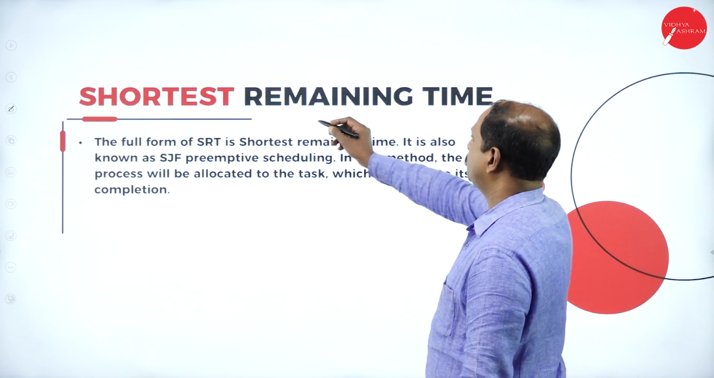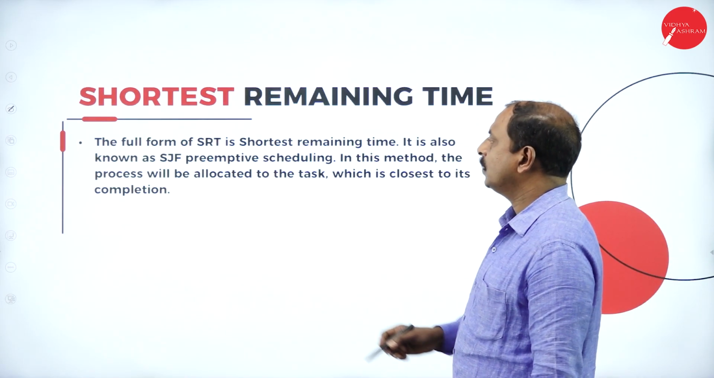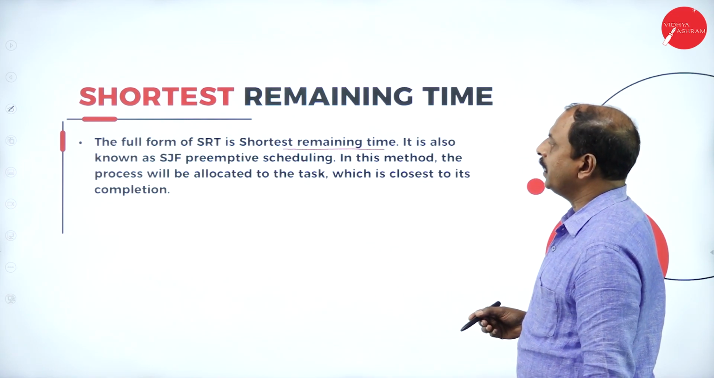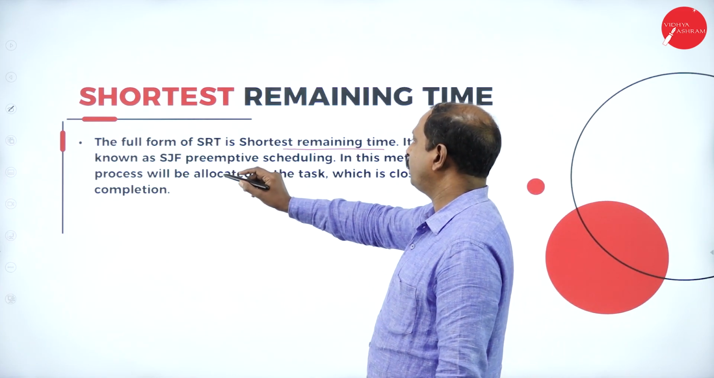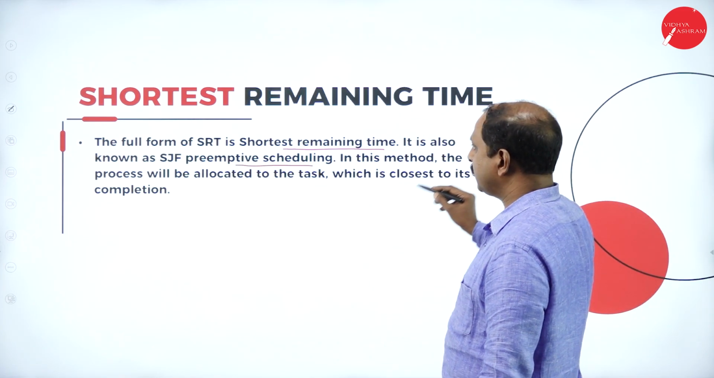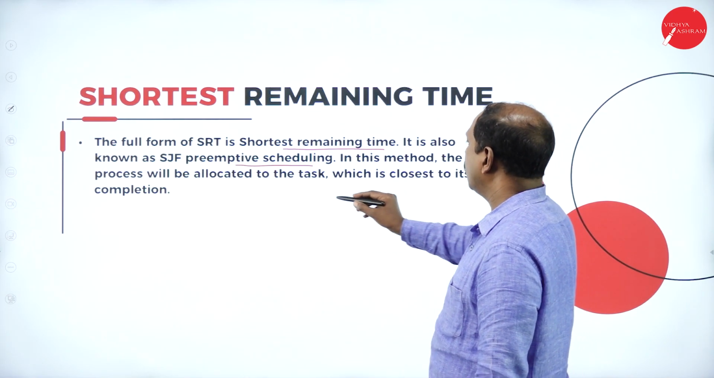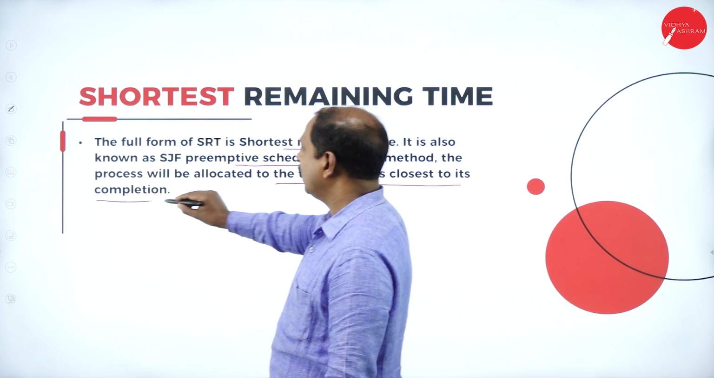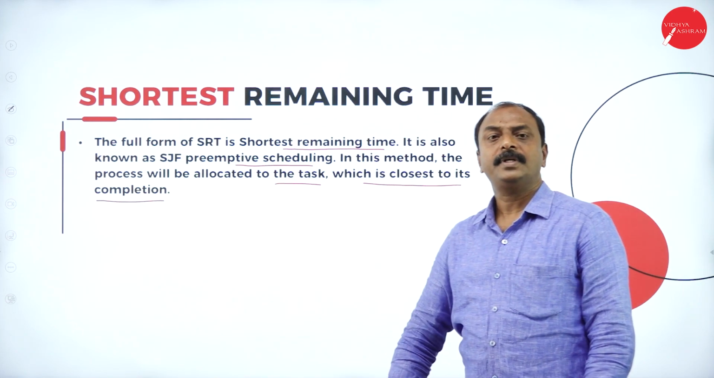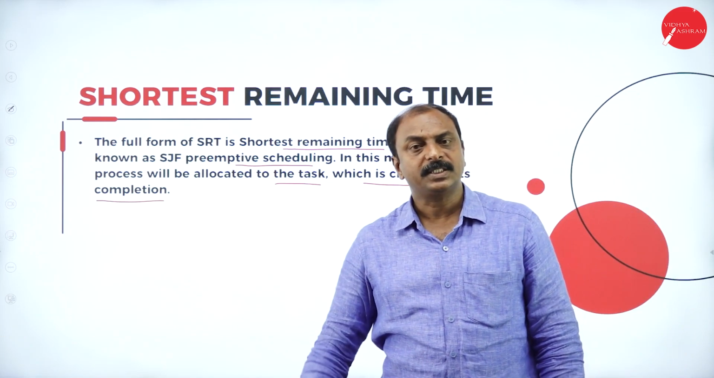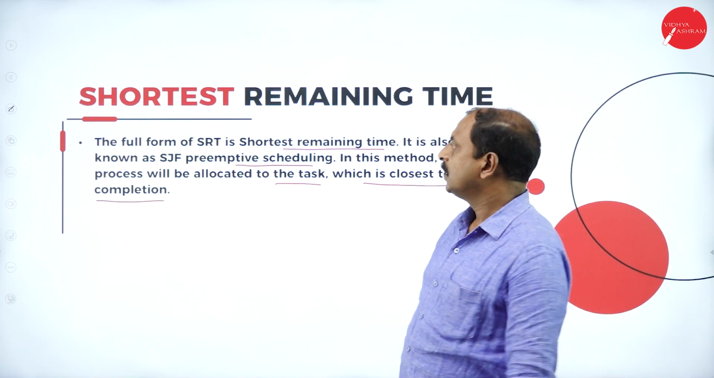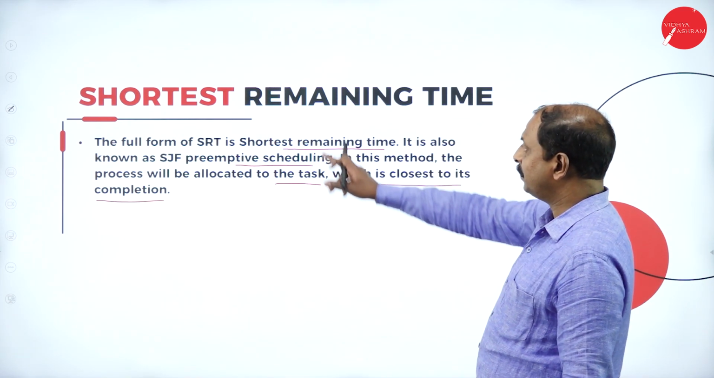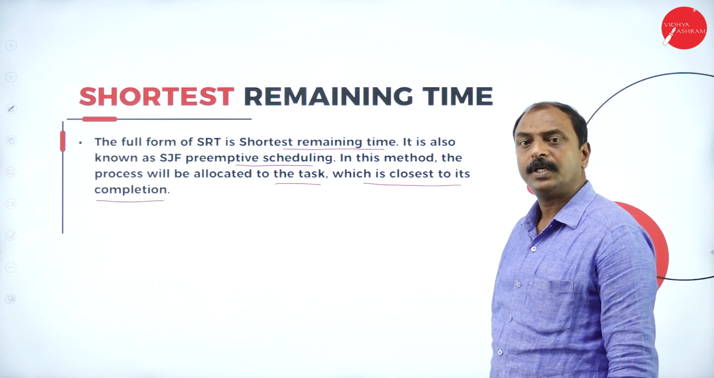Next one is shortest remaining time. The full form of SRT is shortest remaining time. It is an algorithm also known as SJF preemptive scheduling. In this method, the CPU is allocated to the task which is closest to its completion. In other words, the process which takes very little time to complete its execution will be given priority. That is the meaning of the shortest remaining time scheduling algorithm.